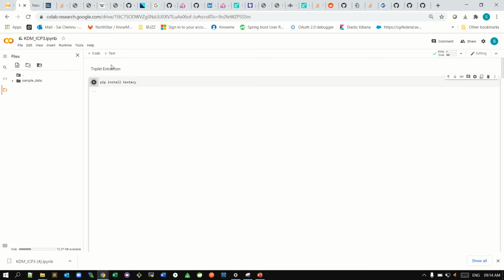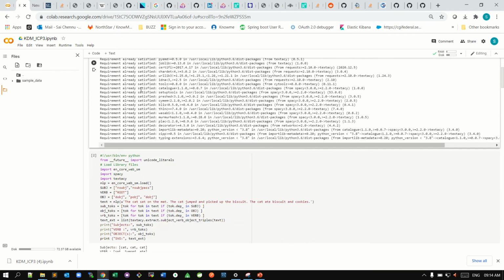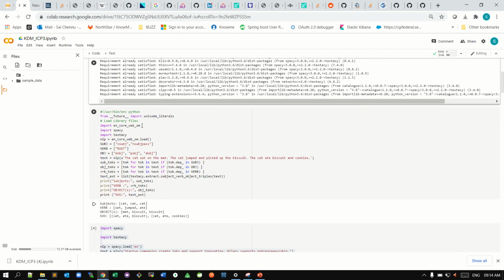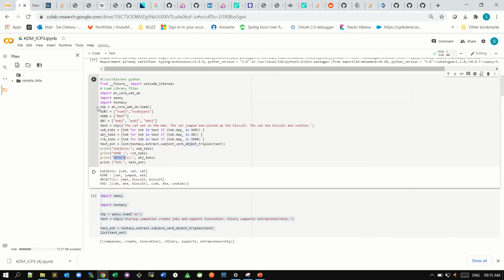For example, if we take triplet extractions, for this I am using the textacy library, and then we're going to do some operations extracting subject, verb, object. If you pass a sentence, the subject of the sentence and the object will get extracted from the sentence. If we run this code, in this sentence, it is going to extract all the verbs, subjects, objects, and all those things. This is how the extraction will be.